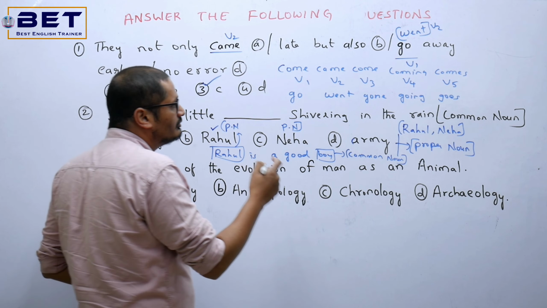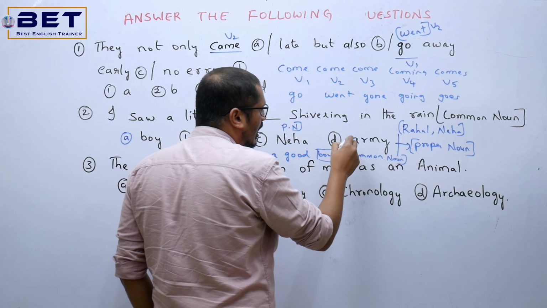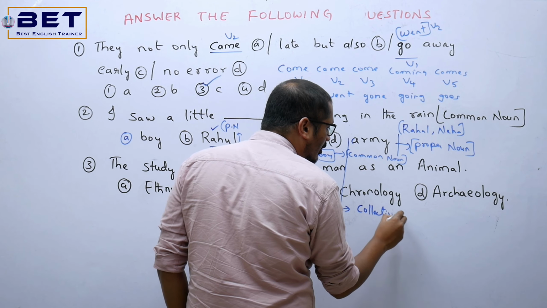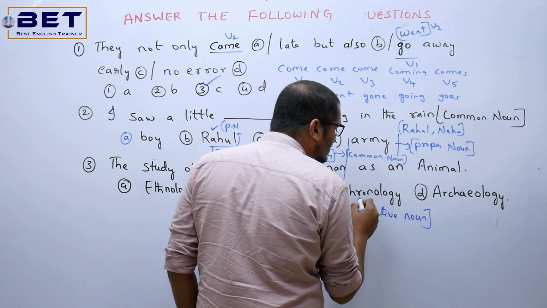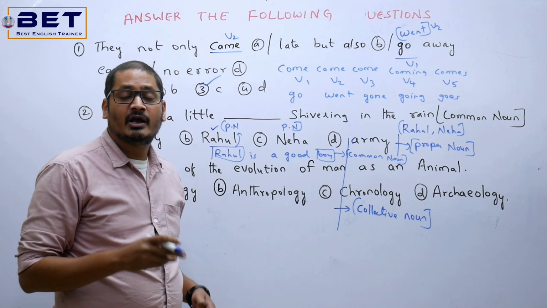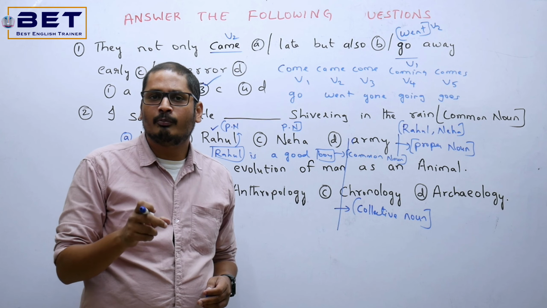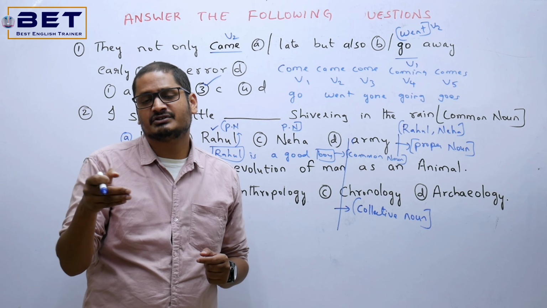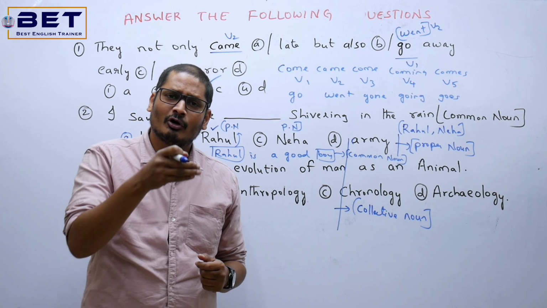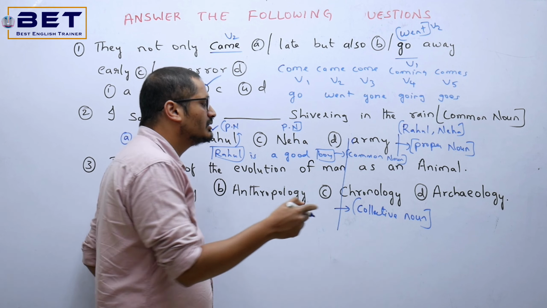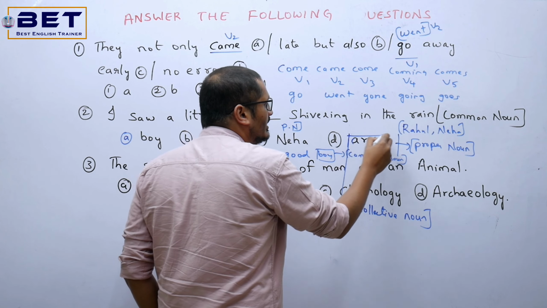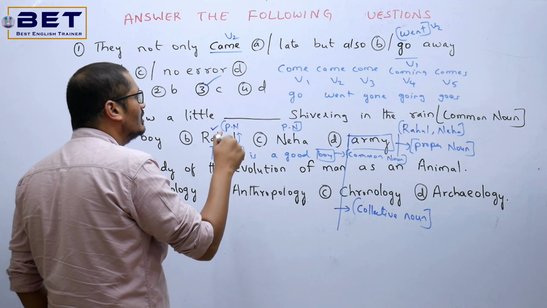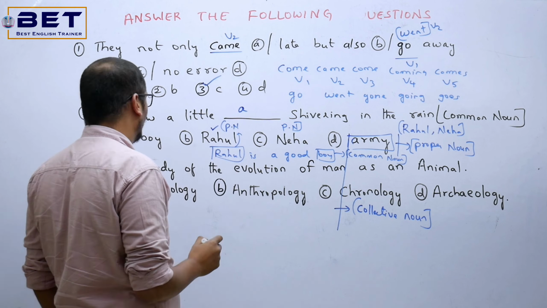Okay. Now we have the fourth option, army. Now what is this army here? Army is nothing but altogether a collective noun. So what is army? A group of soldiers is called as an army. For example, a group of cows is called as a herd. A group of playing cards is called as a pack. A group of fish is called as a shoal or a company. Now what are all these words? All these words are going to be the collective nouns. Now here army is generally a collective noun. Okay. So finally what they are asking? They are asking for a common noun. That's altogether option A.